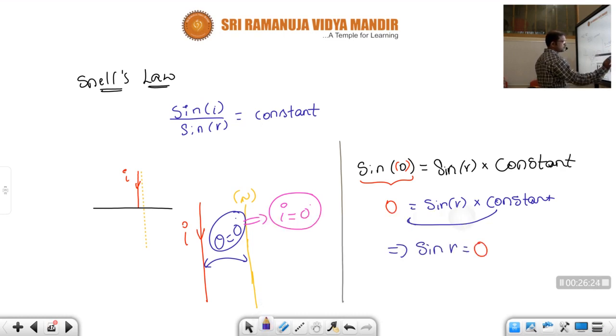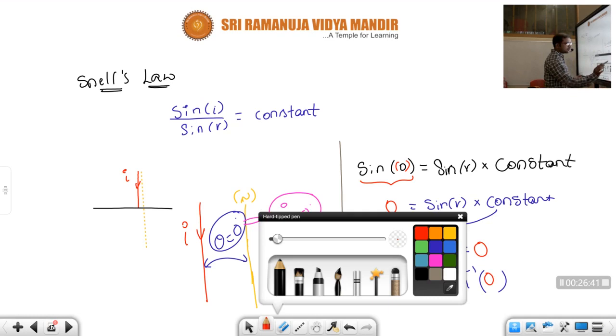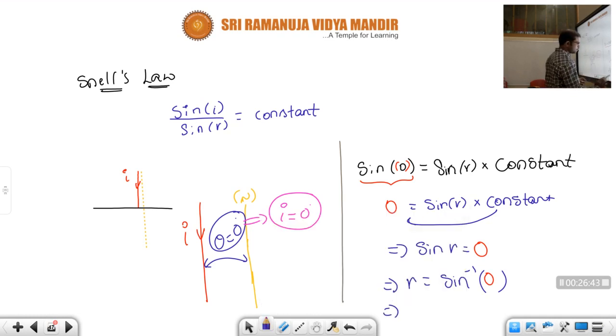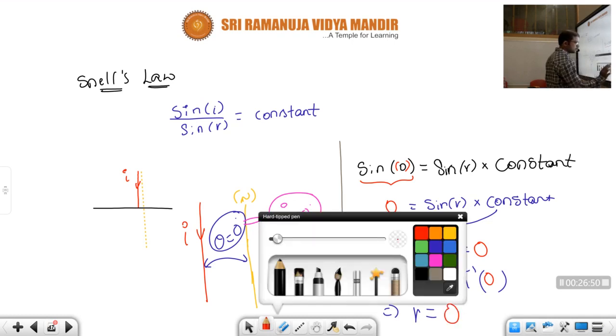What will be r? From here r is equal to sin inverse 0. Sin inverse 0, how much? Finally, r is equal to sin inverse 0, which is 0 degrees.